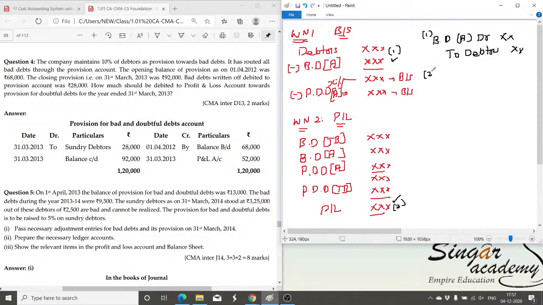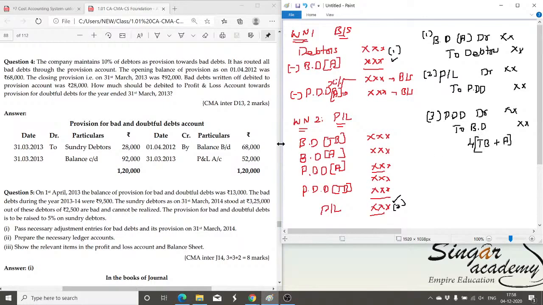The second one is nothing but creation of the PDD. By debiting the P&L account, I am going to create it. So, profit and loss account debit to PDD. Refer to working note number 2 here. Thereafter, finally, the bad debt should be debited to the PDD account. So I am going to close the bad debt, by debiting the PDD account and crediting bad debt. The entire bad debt to be debited in the PDD is the bad debt given in the trial balance as well as the bad debt given in the adjustment. Both put together will be transferred. I hope you could understand this one.